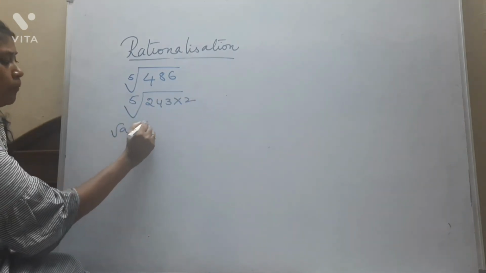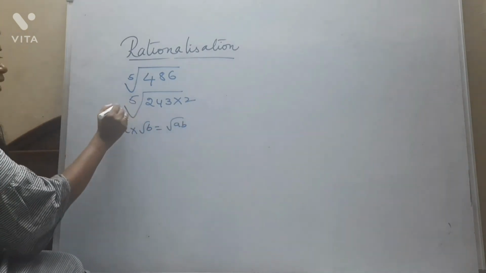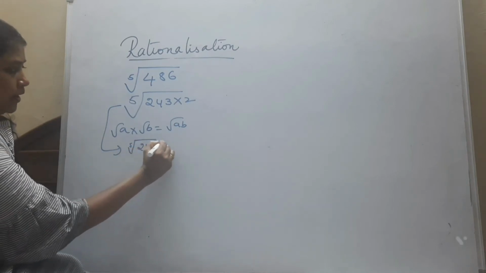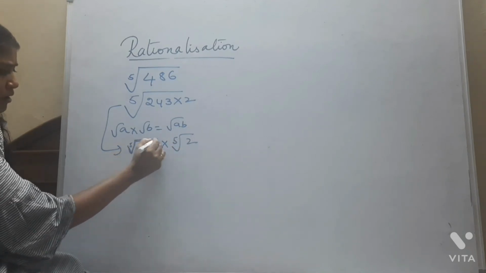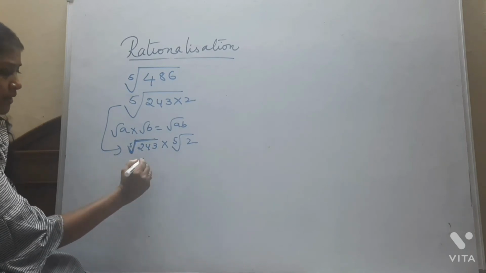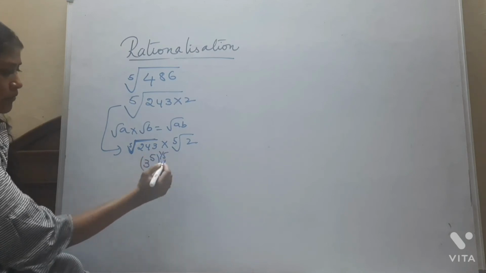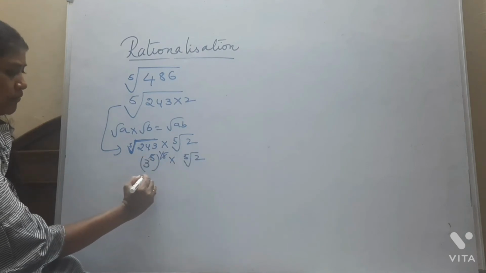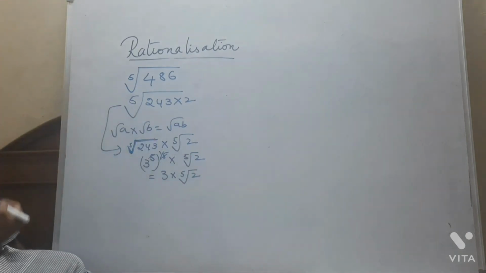We know that root A into root B is root AB, or root AB is nothing but root A into root B. Now I can write this as the 5th root of 243 into the 5th root of 2. This can be written as 3 power 5 whole power 1 by 5 into the 5th root of 2. So the 5 and 5 cancel, and you are left with 3 into the 5th root of 2.